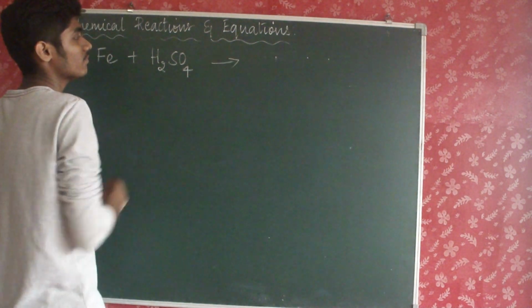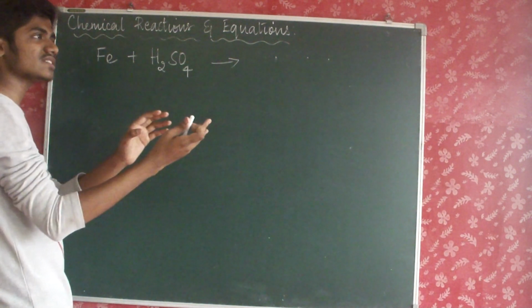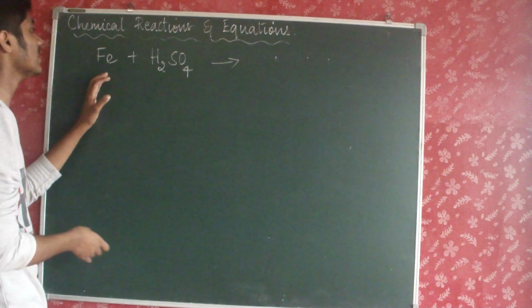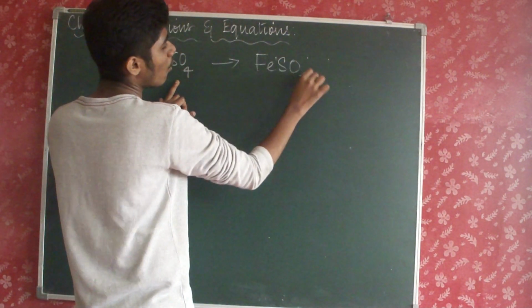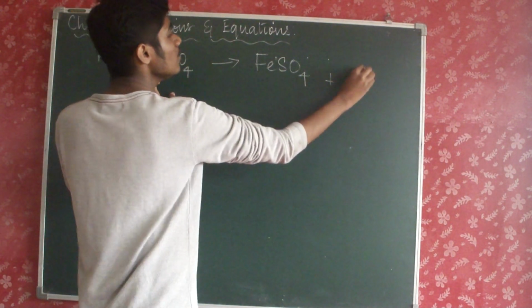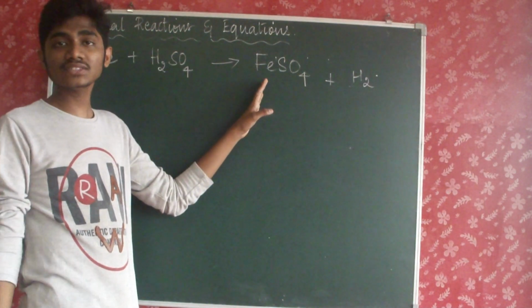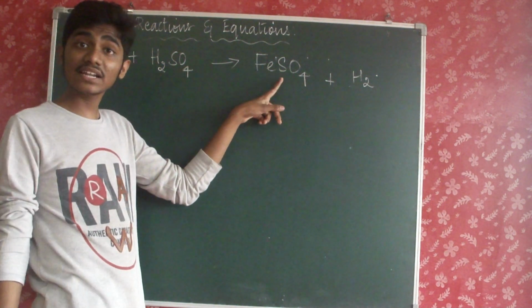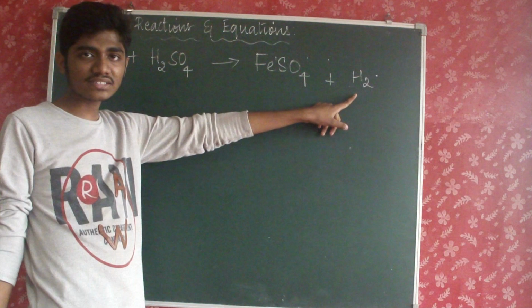What do I get? We'll be learning about this later, how these products are formed. That is a mechanism. So we'll be getting FeSO4 and hydrogen. And FeSO4 is named iron sulfate, along with the evolution of hydrogen gas.